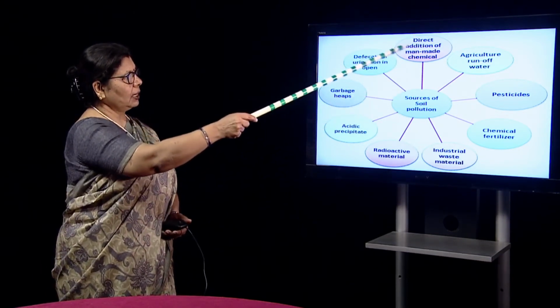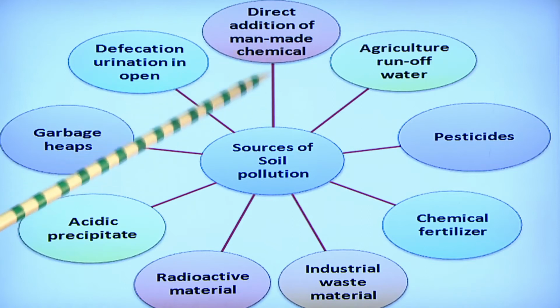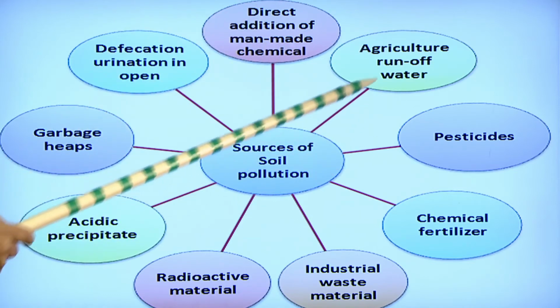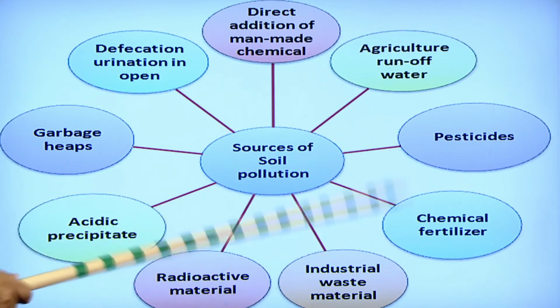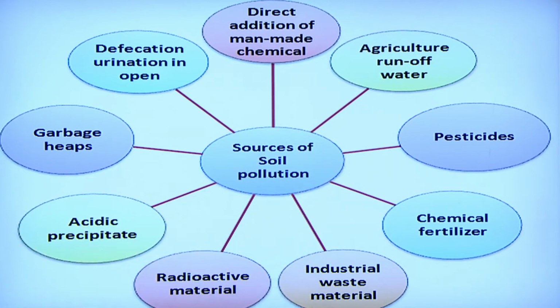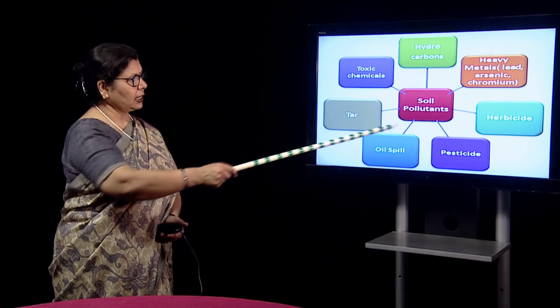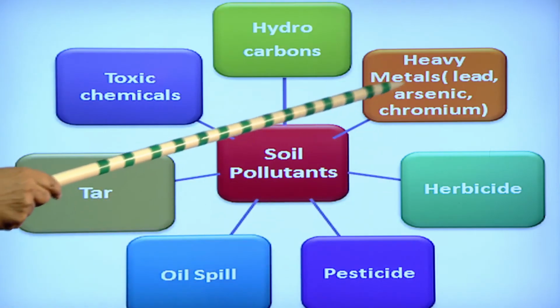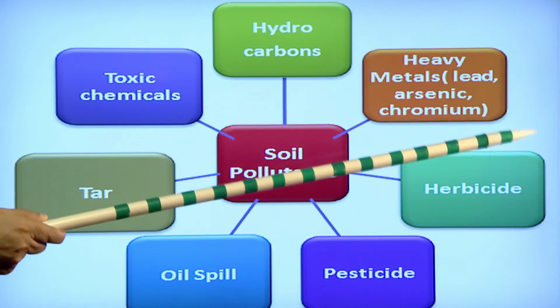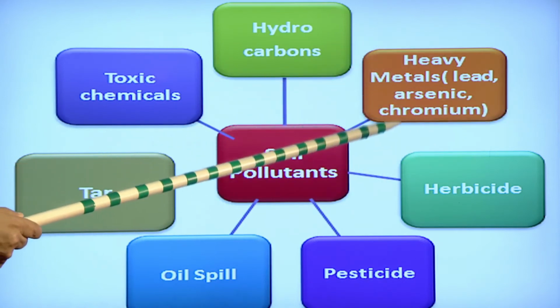What are the sources of pollution? I start from here. Man-made chemicals are thrown into the soil. Agriculture runoff water, pesticides, chemical fertilizers, industrial waste material, radioactive material, acidic precipitate from the industries, garbage heaps, and defecation and urination in the open. And these are the soil pollutants. We have seen the sources and how they are turning here. Heavy metals from a variety of sources: lead, arsenic and chromium.